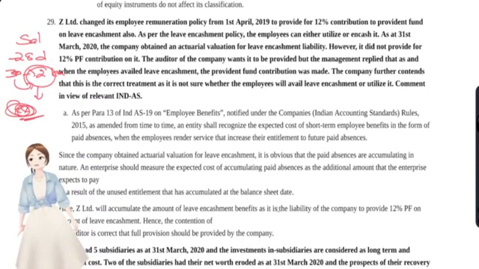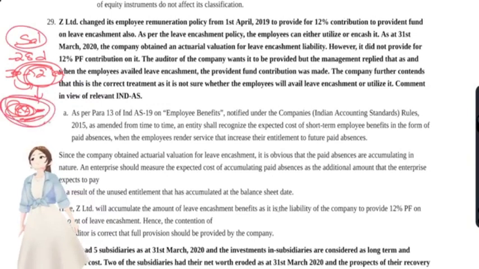That is, they have encashed the leave that was given by the company by working. Okay, now the company has changed its HR policies so that it also wants to give this 12% of PF not only on the salary but also on this leave encashment. Okay. As per leave encashment policy, the employees can either utilize or encash it.